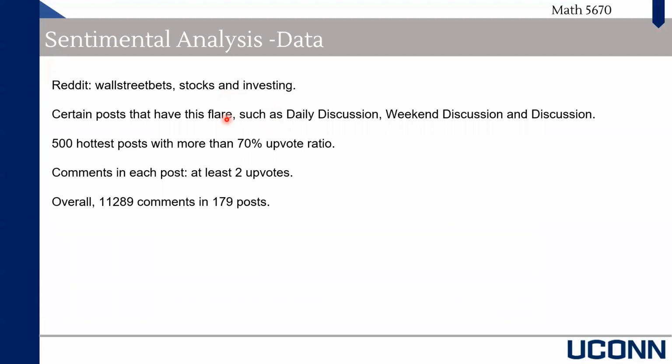We decided to pick the top 500 hottest posts in the most recent week for those communities. And in order to guarantee the quality of the posts, we keep only the ones with upvote ratio greater than 70%. And for the comments within these posts, we only include the comments with a minimum of 2 upvotes.